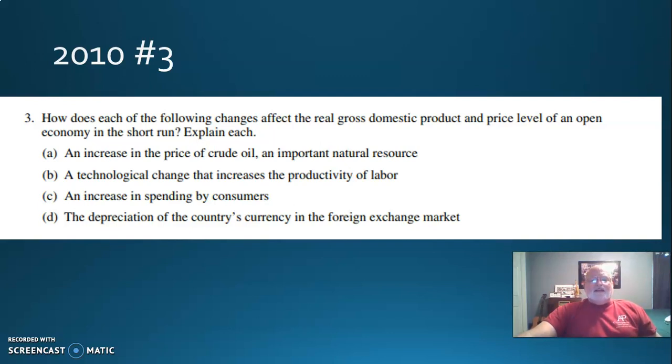C, an increase in spending by consumers. That means the aggregate demand curve is going to shift to the right. That means real GDP is going to go up and the price level is going to go up. We're going to skip D because D refers to Forex, which is not a graph we're doing this year. Let's go to the next slide and see if we did these right.